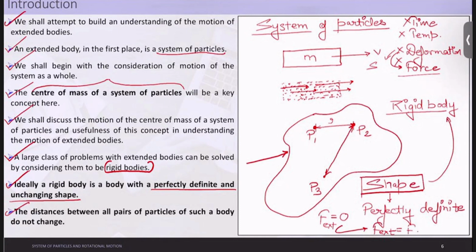if the distances r1 and r2 are equal to r1 final and r2 final at any phase of application, let's say the initial phase or while it was building up to the value of F, if the values of r1 and r2 remain the same, then it is also defined as a rigid body. I hope you understood the definition of a rigid body and how it is implemented.